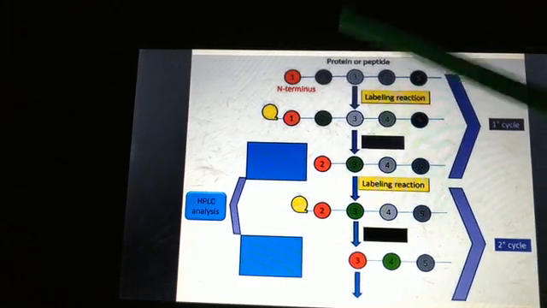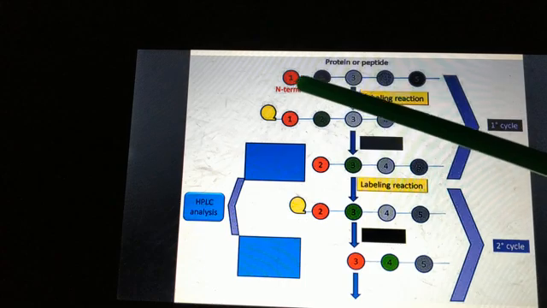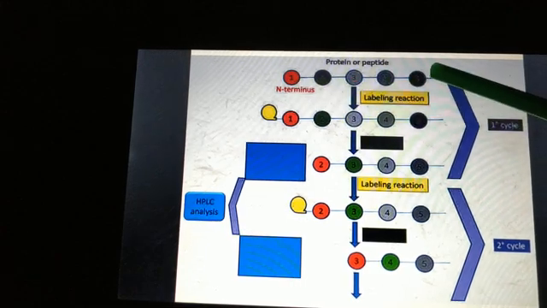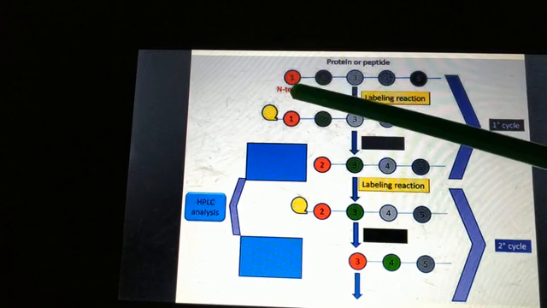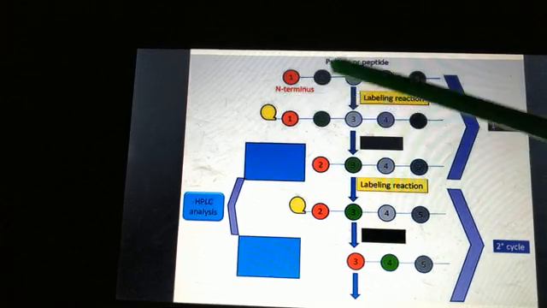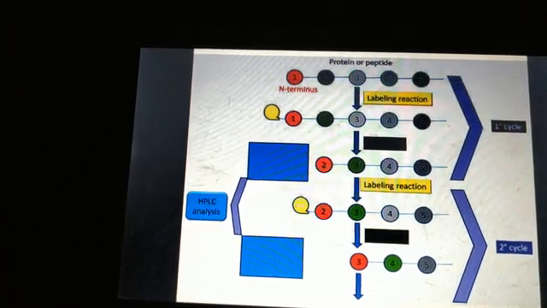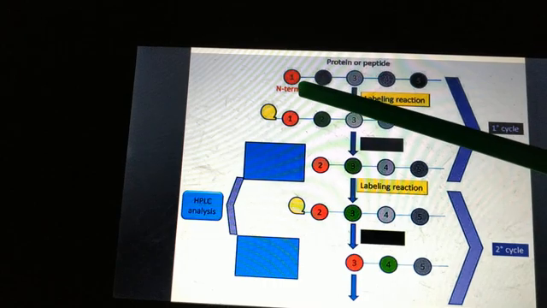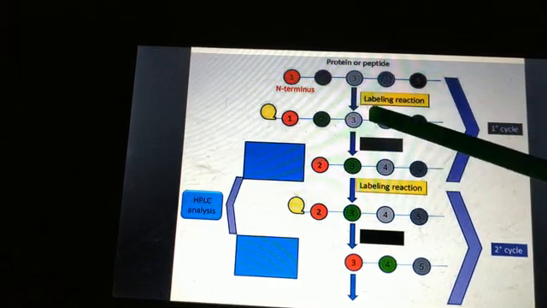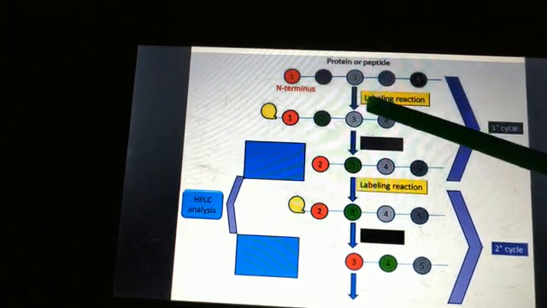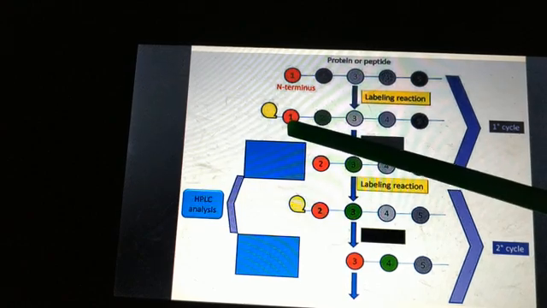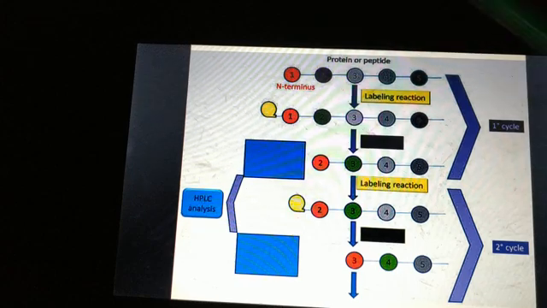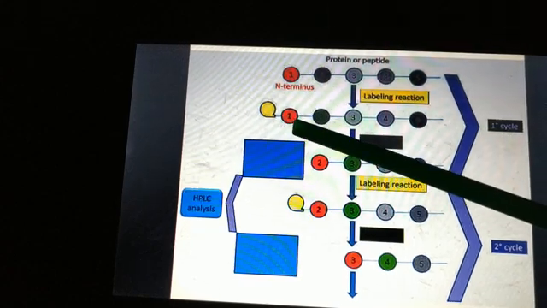See here another diagram. Suppose these are our amino acids, numbered 1, 2, 3, 4, 5. And this side is our N-terminal. Here we will do a labeling reaction. We will label this with some radioactive agents also.